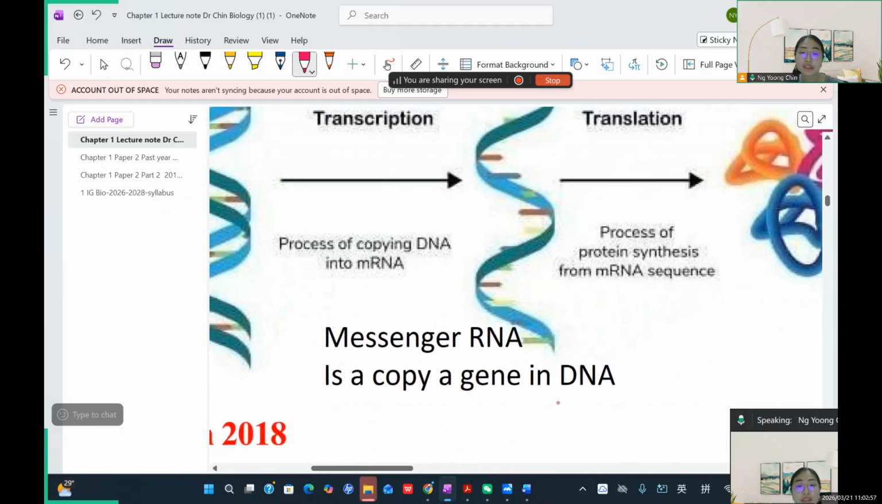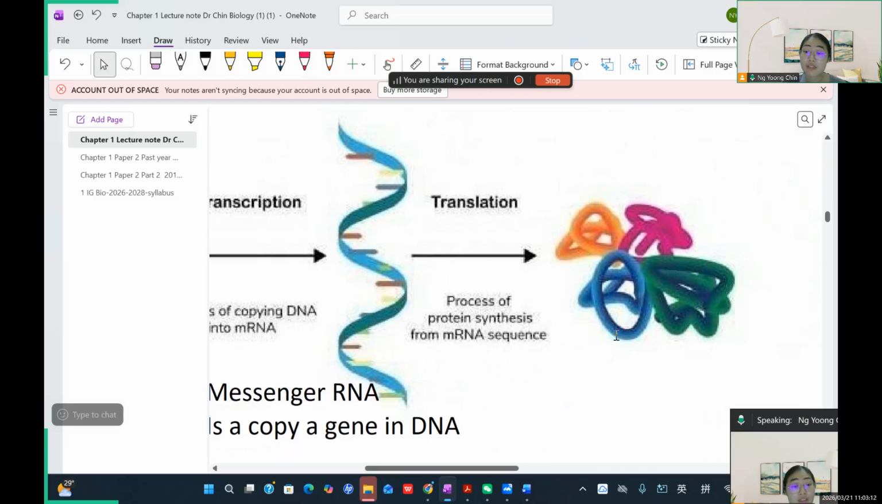So this is what we call transcription, okay? Later we go to translation. Translation happens in the ribosome. The ribosome can just do protein synthesis based on the mRNA sequence. Okay, they'll finally become proteins, a protein product.